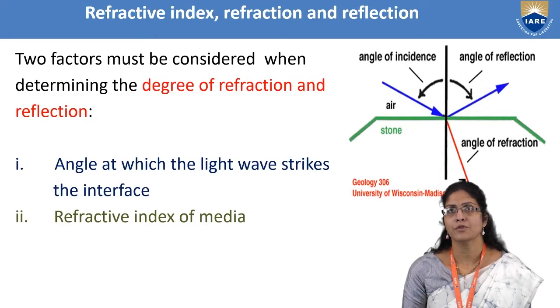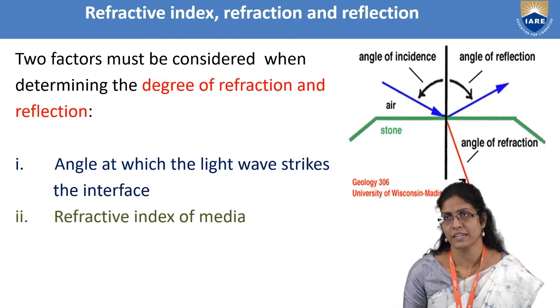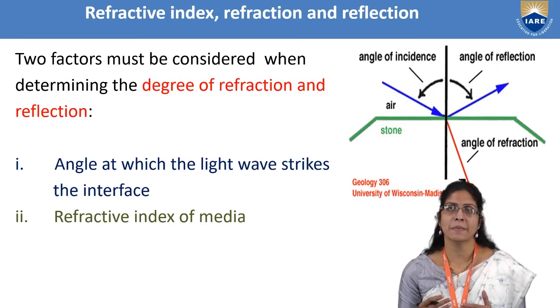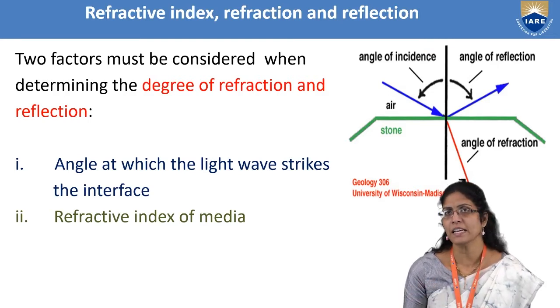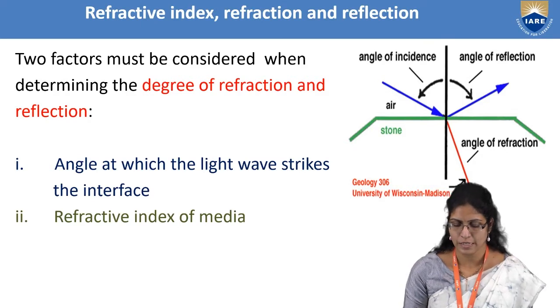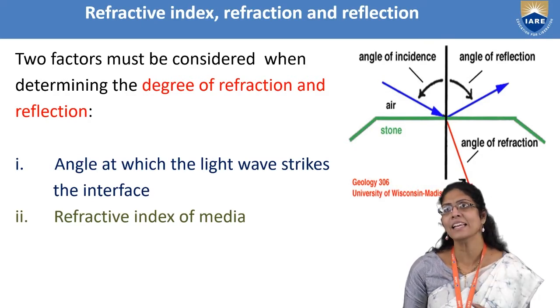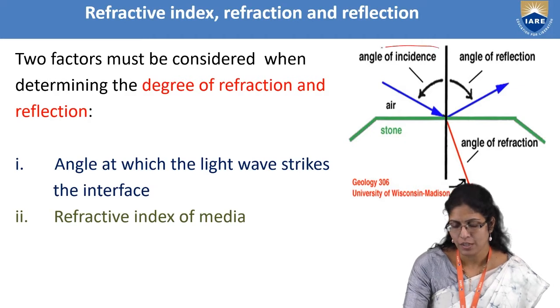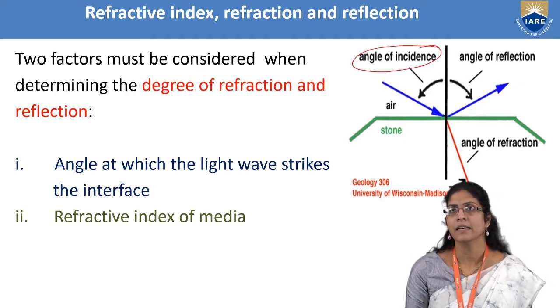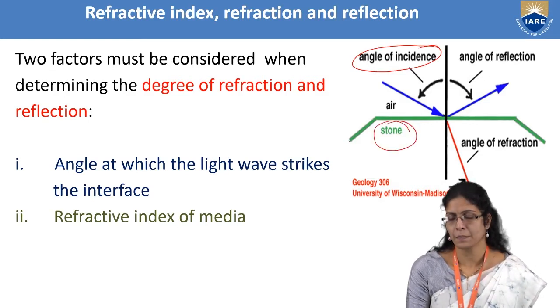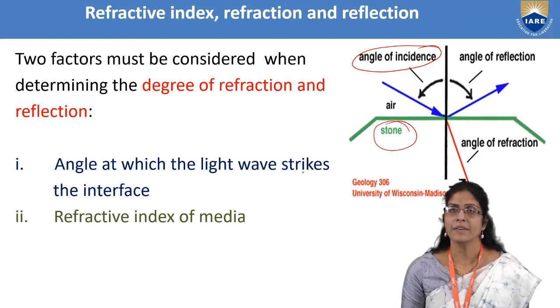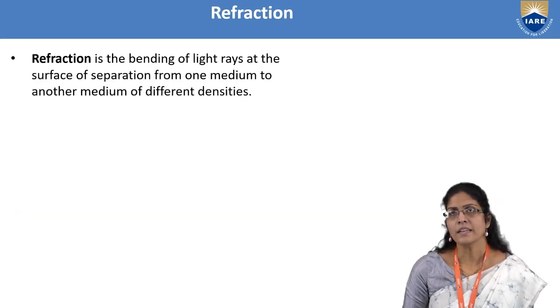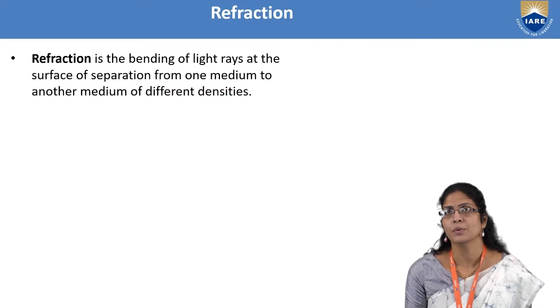If you have to determine the degree of refraction and the degree of reflection, that means how much light is being bent and how much light is being reflected, one thing you might have understood is you should understand the angle at which the ray is incident, and it also depends upon the refractive index of this particular medium. We will see how. In refraction, as I have told you, it is nothing but the bending of rays.